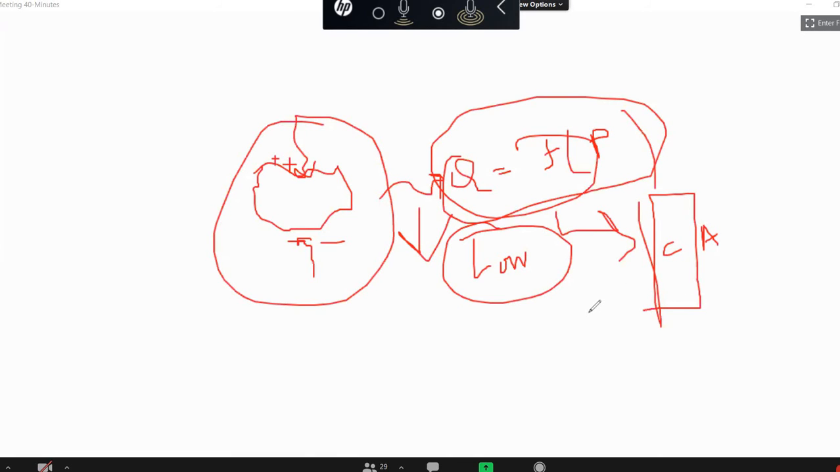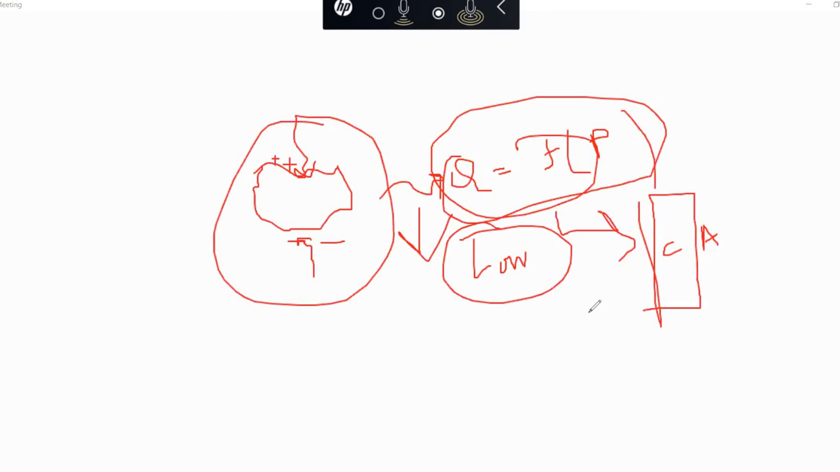Amplifying the charge means you will be getting a higher level of signals, from low to high level. That's why the amplifier is given. That is the function of the amplification.